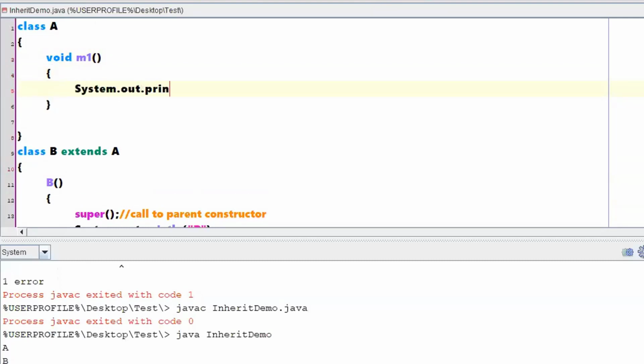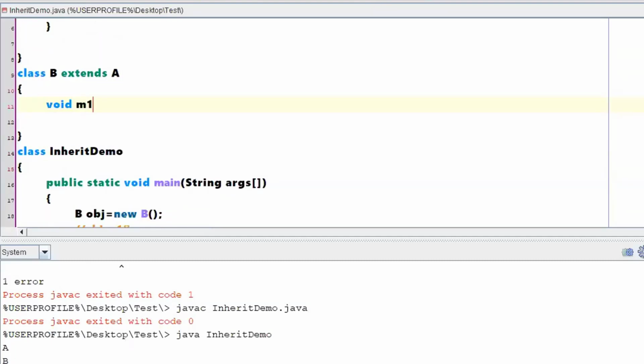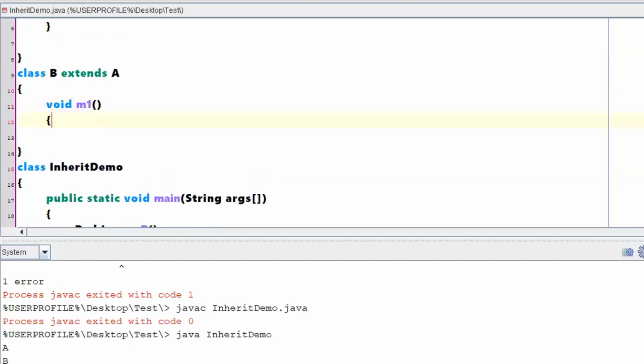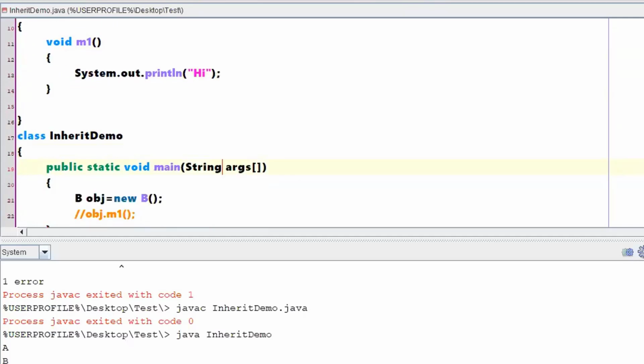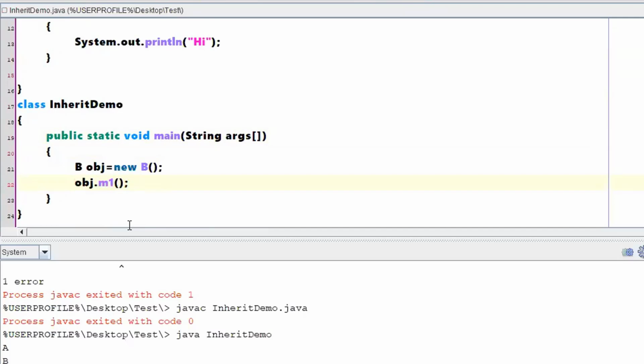System.out.println. So let me make this particular method final. Class B extends A. Is this method overriding now? Did we do all the things perfectly?